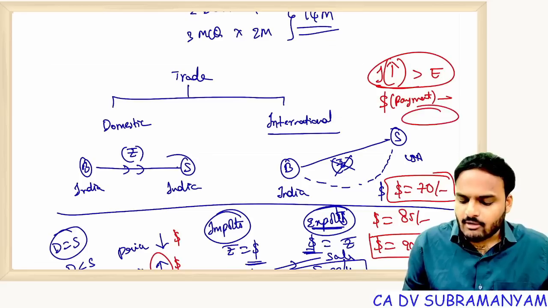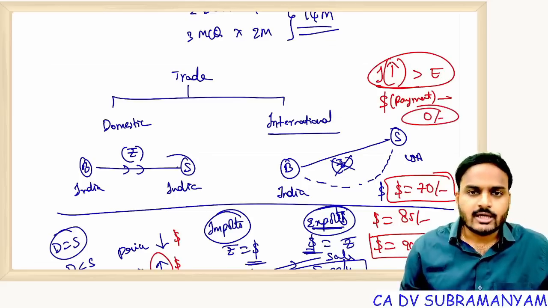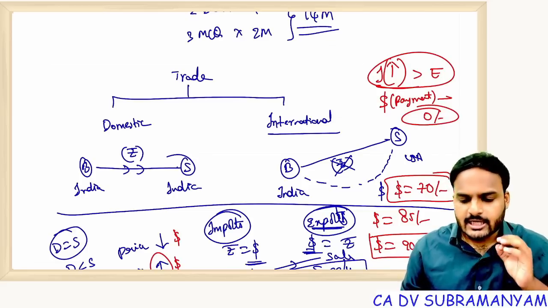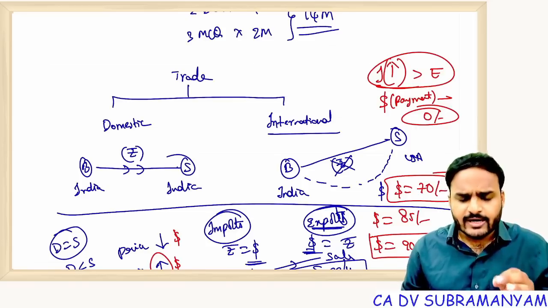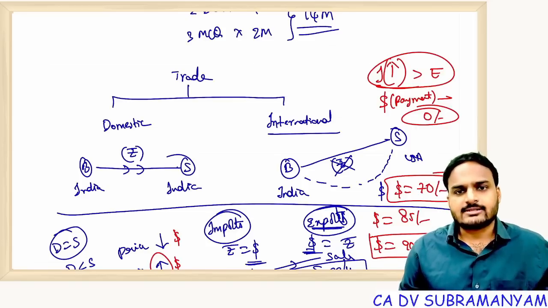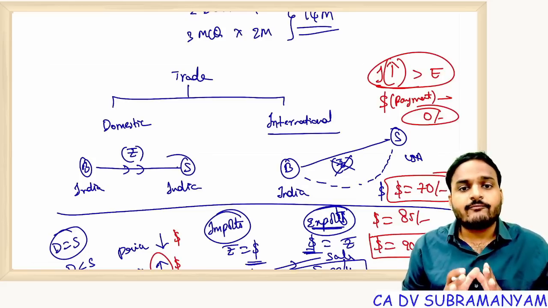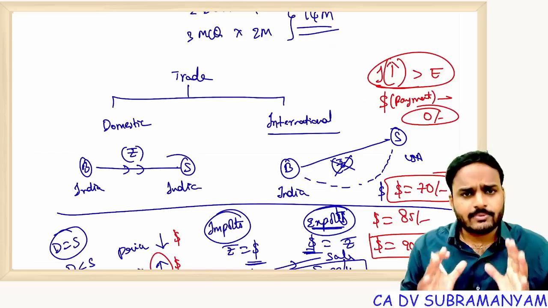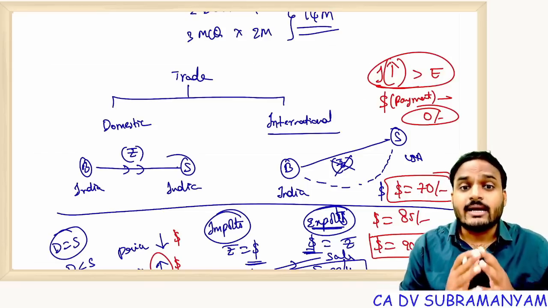At one point of time our foreign exchange reserves become zero. In that case, we can't even finance crude oil purchases, defense item purchases, medicines, or basic medical equipment. So we must maintain adequate foreign exchange reserves, so that in emergency situations we can easily overcome them.